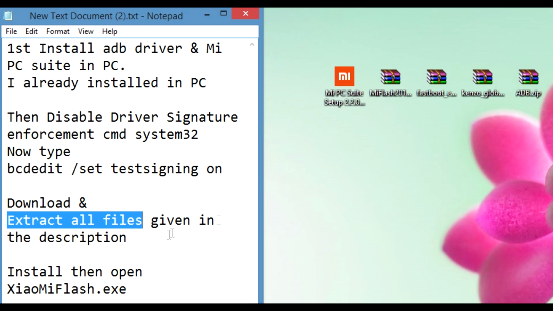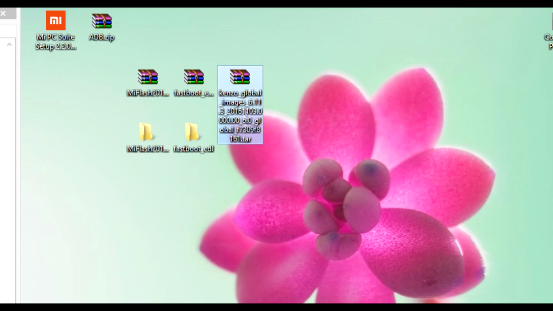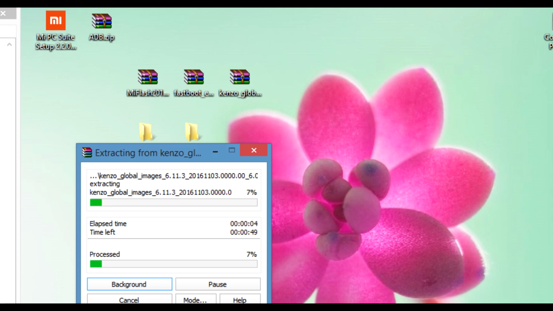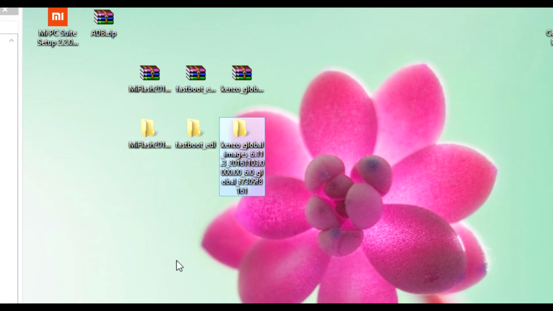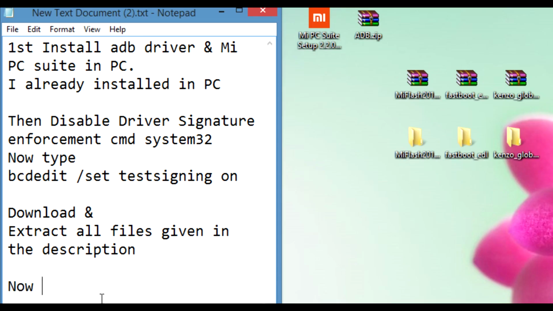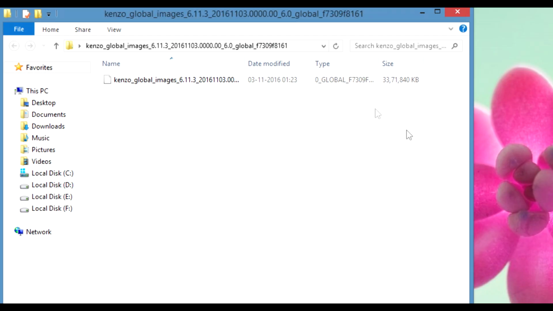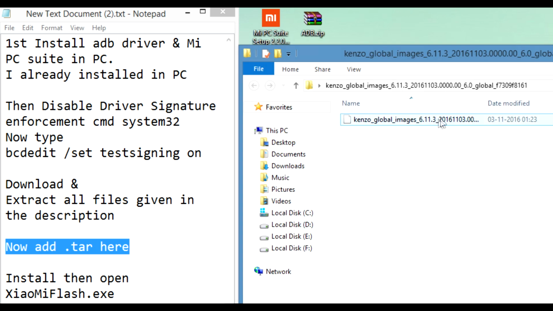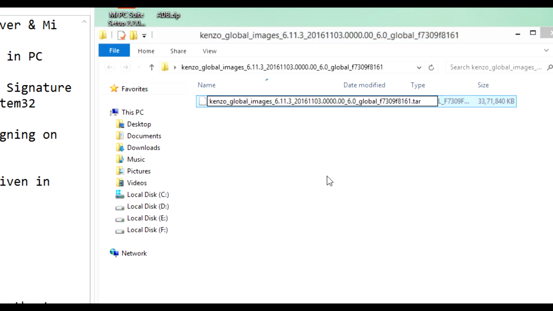You need to download these files from the description down below, and after downloading the files, extract them. Now add an extension .tar here and then extract it.